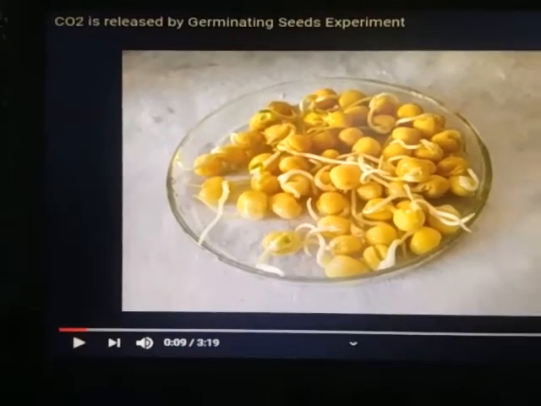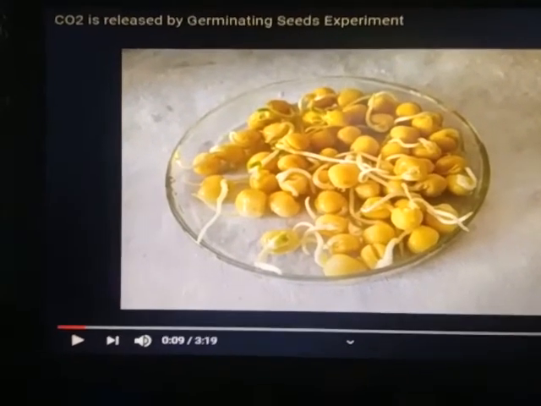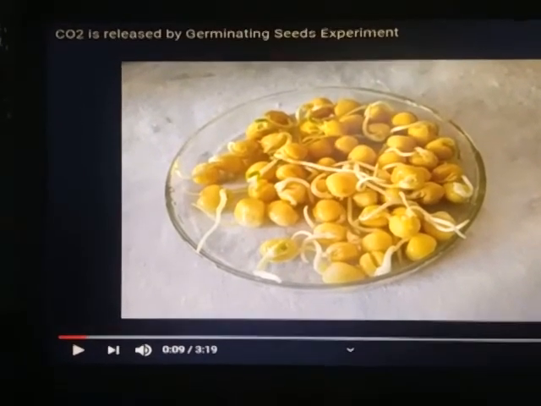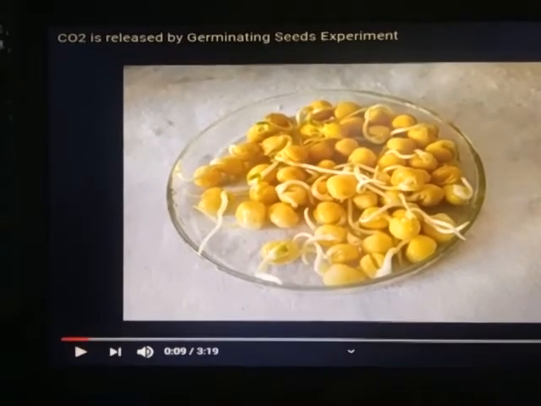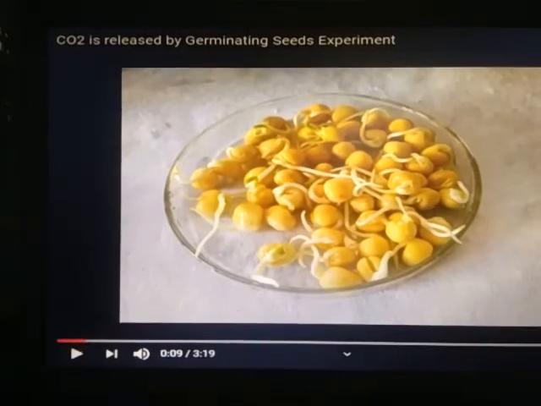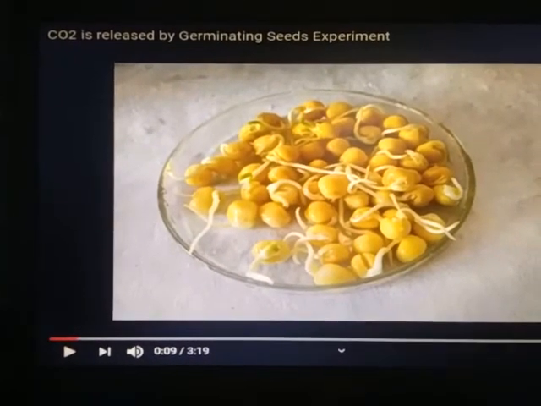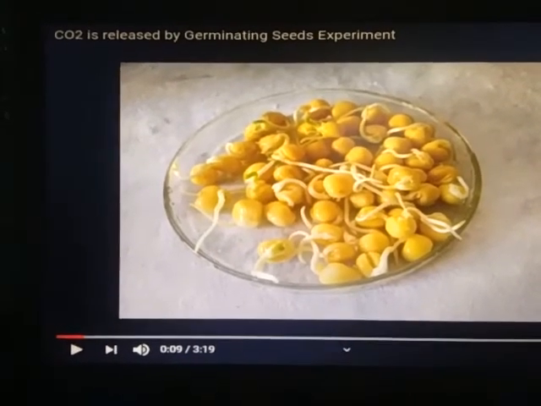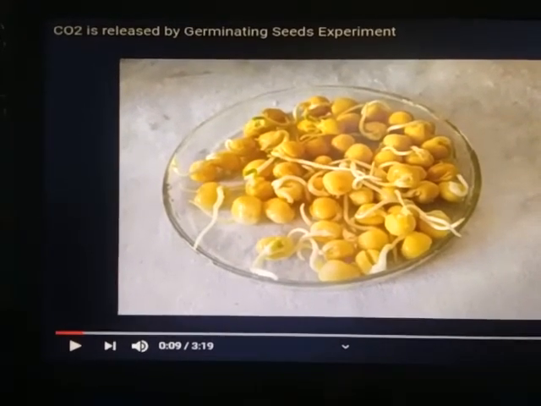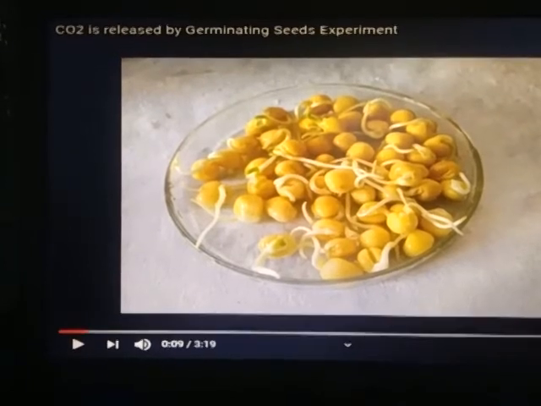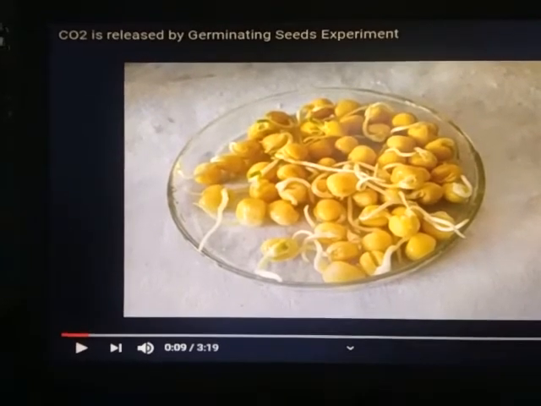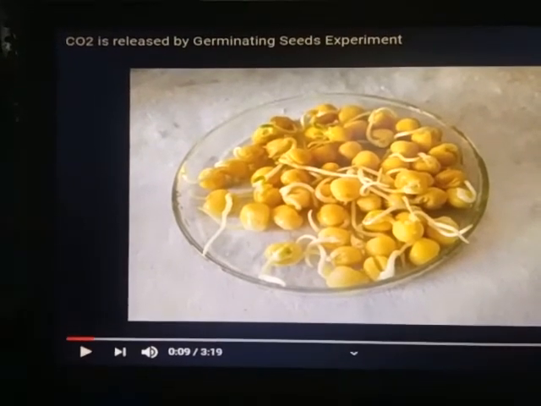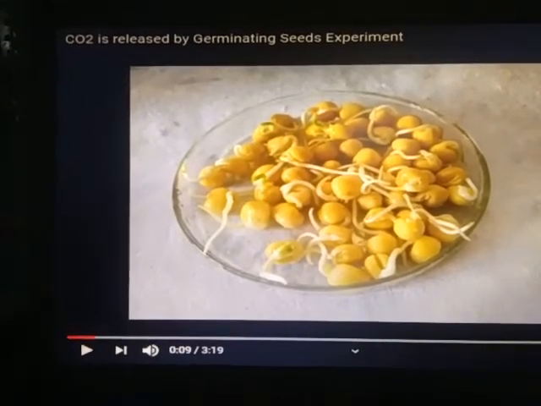And dear students, now we will discuss the next experiment, the release of carbon dioxide by germinating seed. This experiment is used for proving aerobic respiration. Here is given germinating seed. For carrying out this experiment, we have to take two flasks, one flask containing germinated seed and another flask containing non-germinated seed.